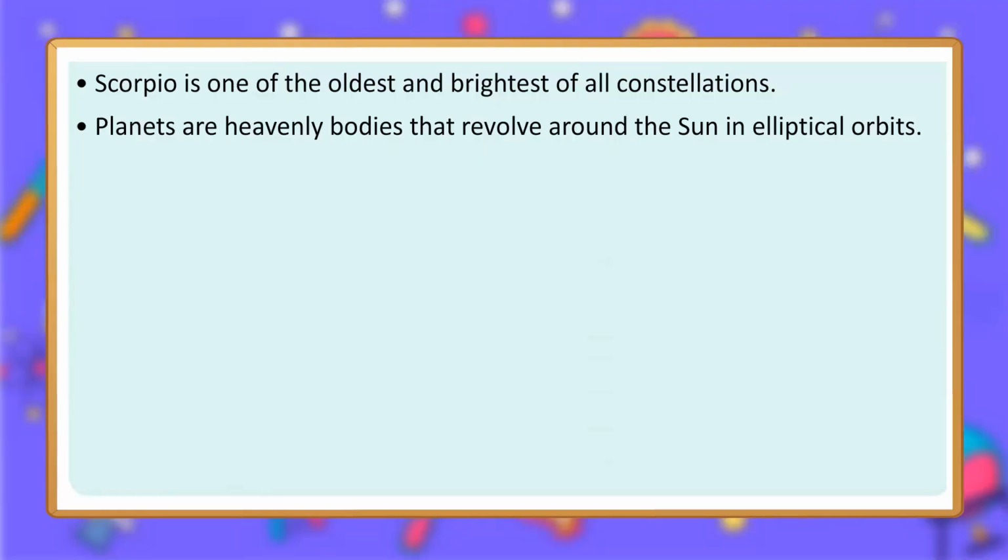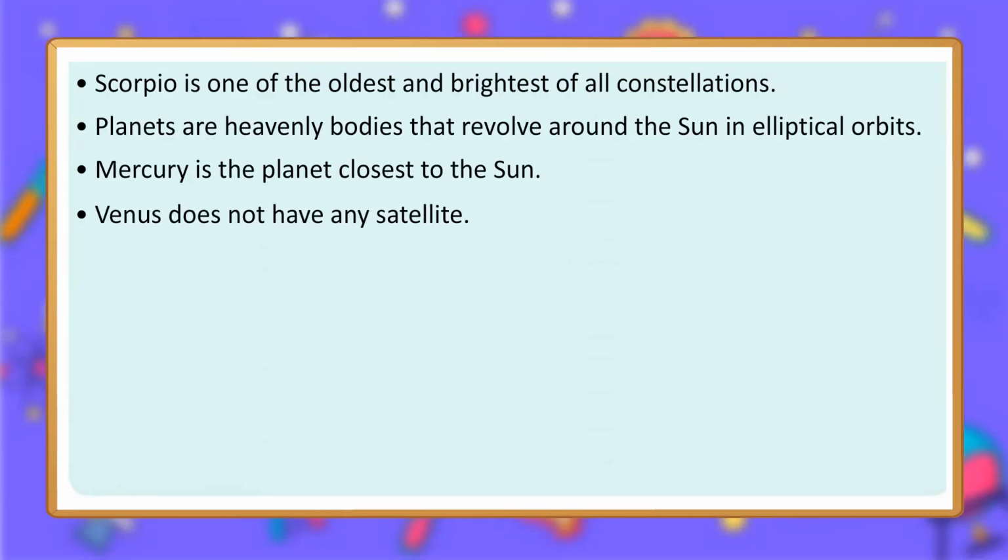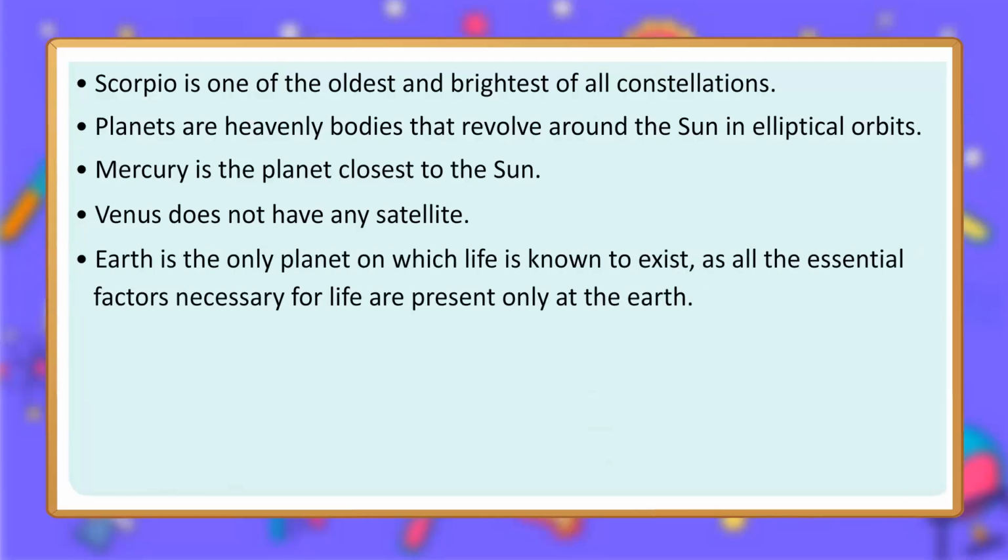Planets are heavenly bodies that revolve around the Sun in elliptical orbits. Mercury is the planet closest to the Sun. Venus does not have any satellite. Earth is the only planet on which life is known to exist, as all the essential factors necessary for life are present only at the Earth.